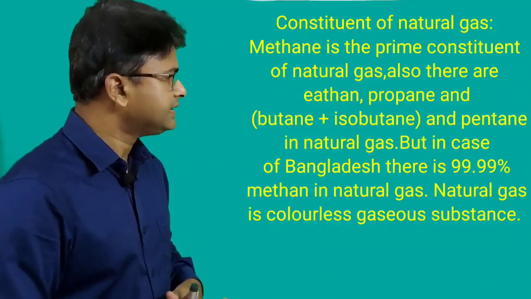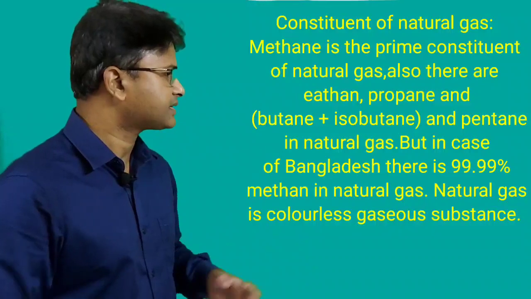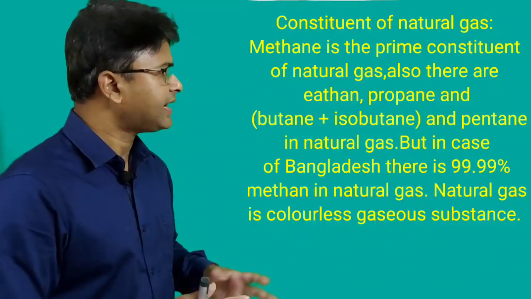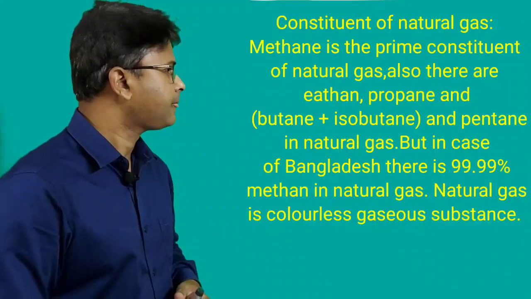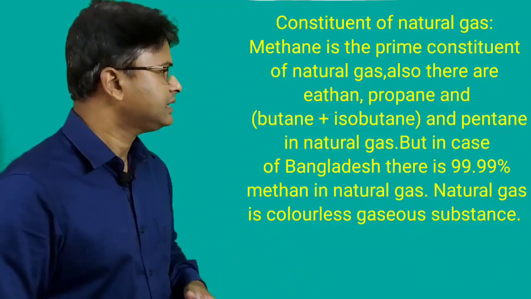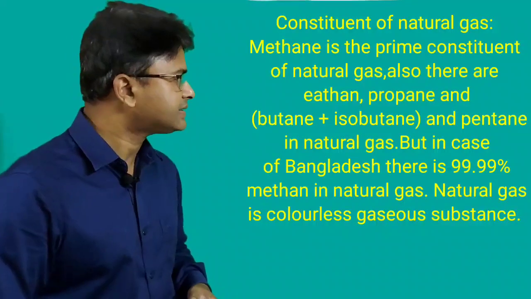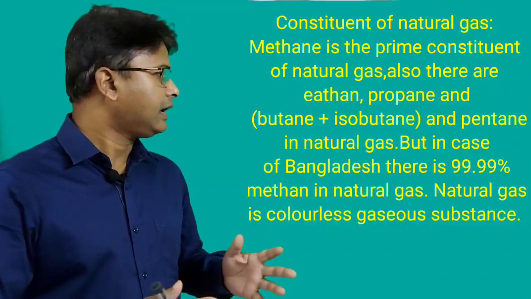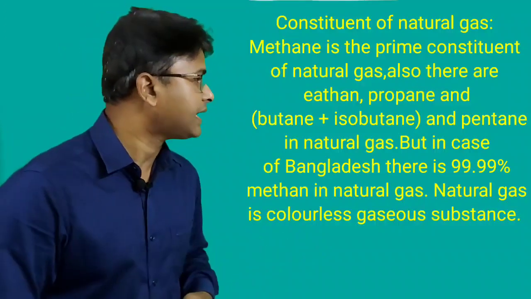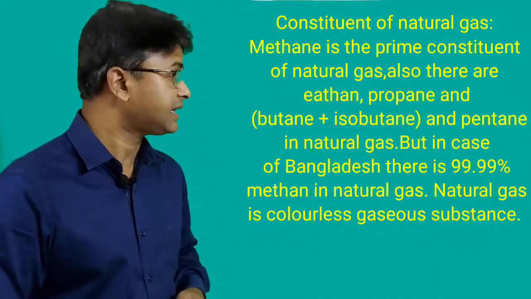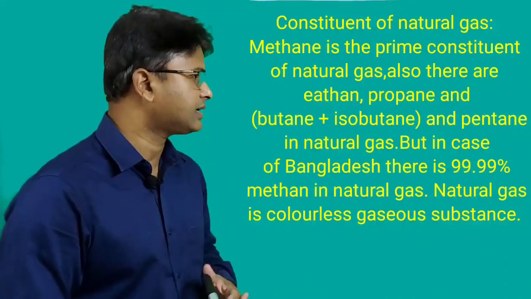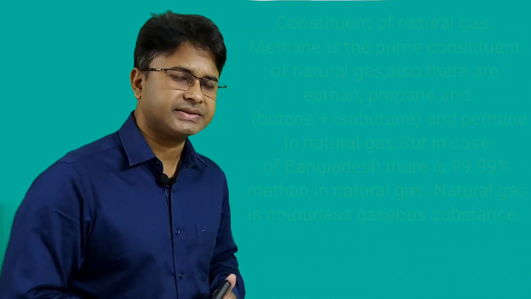Also there are ethane 7%, propane 6%, butane and isobutane 4%, pentane 3%. But in case of Bangladesh, there is 99.99% methane gas in the natural gas. The natural gas is a colorless gaseous substance.